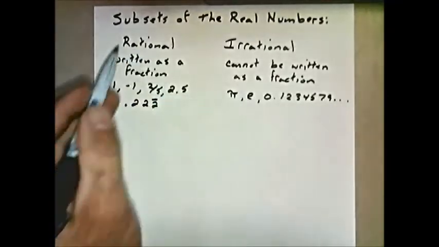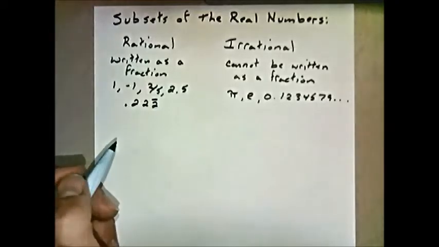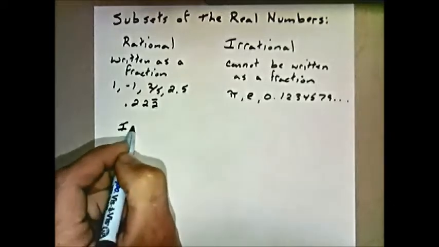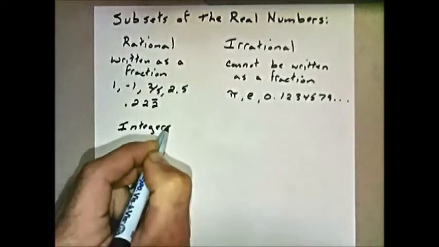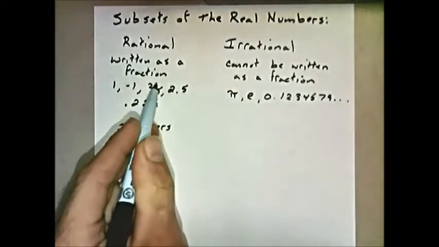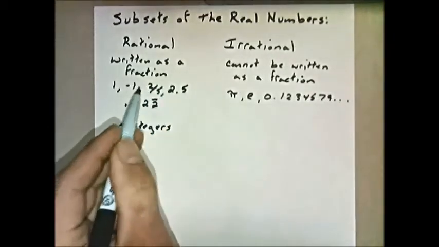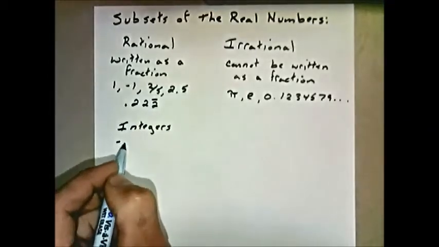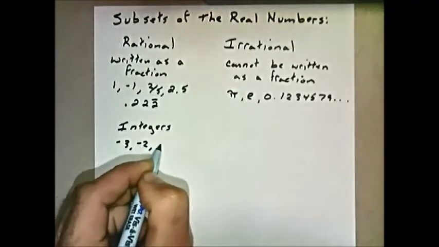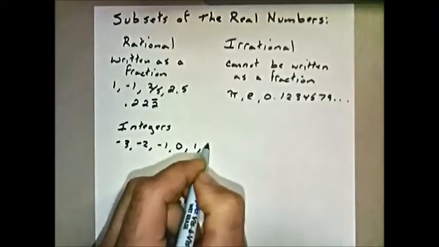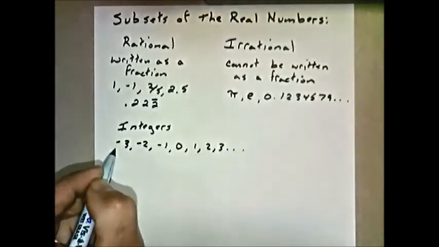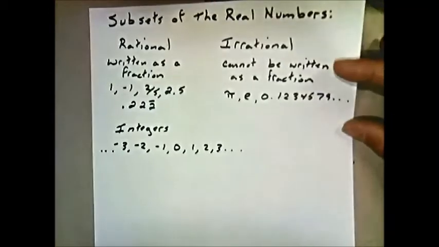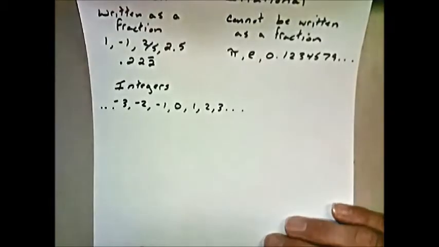Within the rational subset, we do have more precise classifications. We have the integers, and the integers are simply taking the decimals and the fractions out of the rational numbers. So we start, say, with -3, -2, -1, 0, 1, 2, 3, and we can go on in both directions as far as you want, as long as we don't have any fractions or decimals.